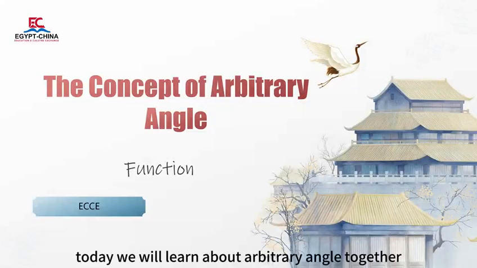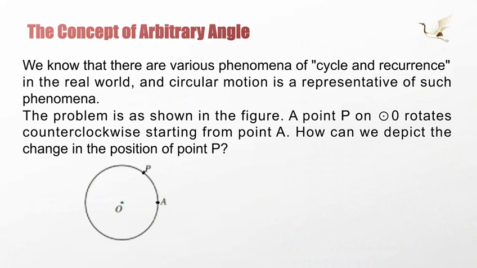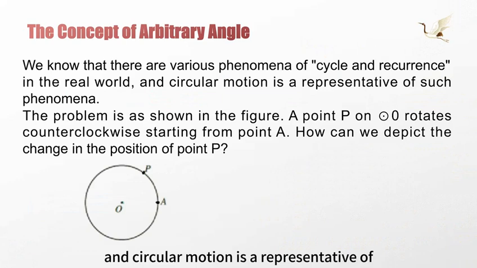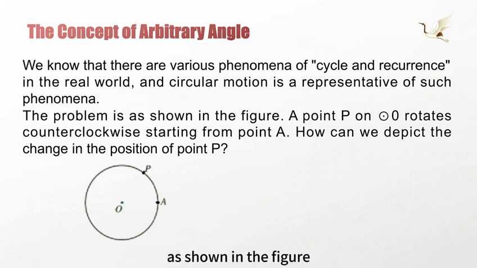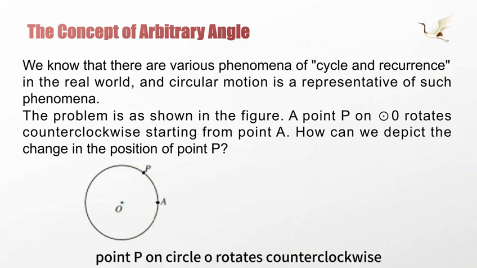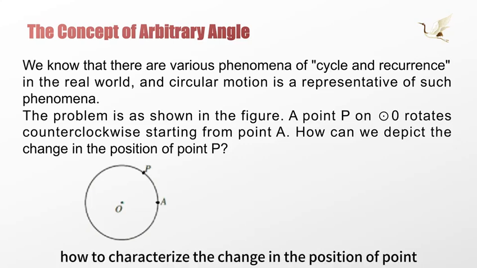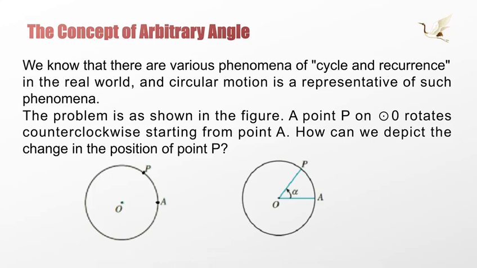Hello everyone, today we will learn about arbitrary angles together. There are various cyclical phenomena in the real world, and circular motion is a representative of such phenomena. As shown in the figure, point P on circle O rotates counterclockwise starting from point A. How to characterize the change in the position of point P?